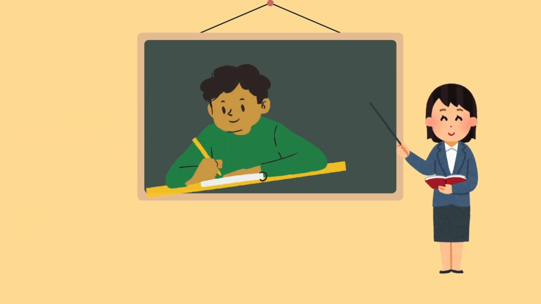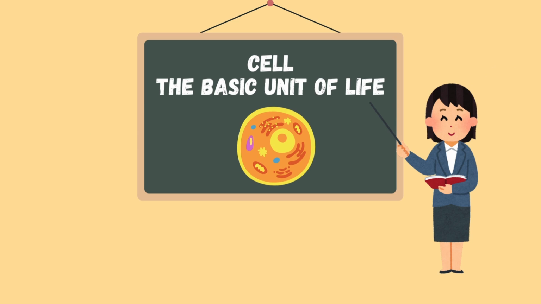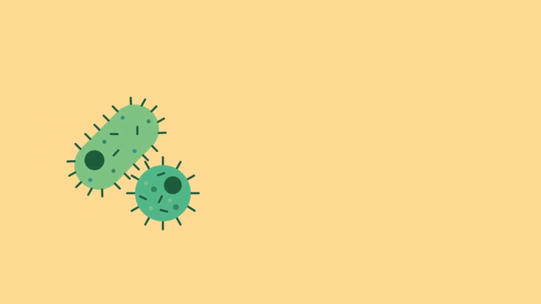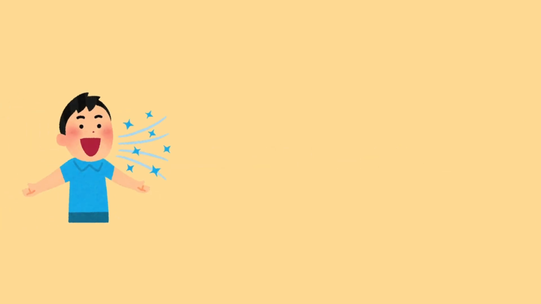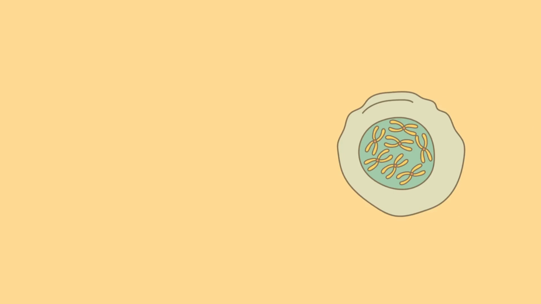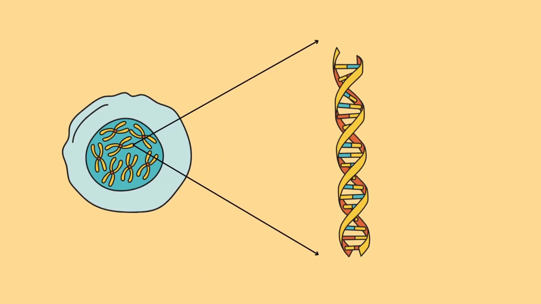In this video we will explore one of the most fundamental topics in biology: the cell, the basic unit of life. A cell is the smallest unit of life. It is the building block of all living organisms, from tiny bacteria to giant whales. Cells perform all vital life processes including respiration, reproduction and metabolism. They carry the genetic material which is passed on during cell division.